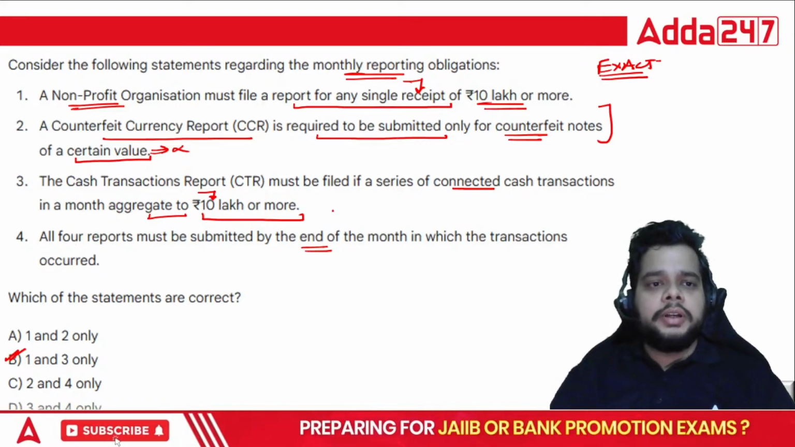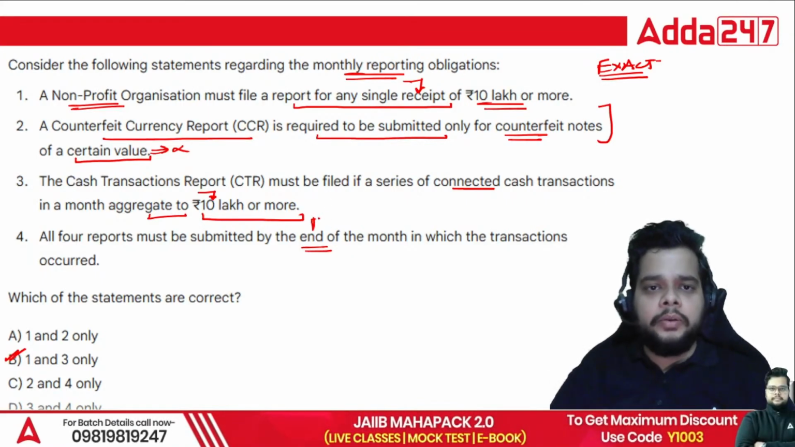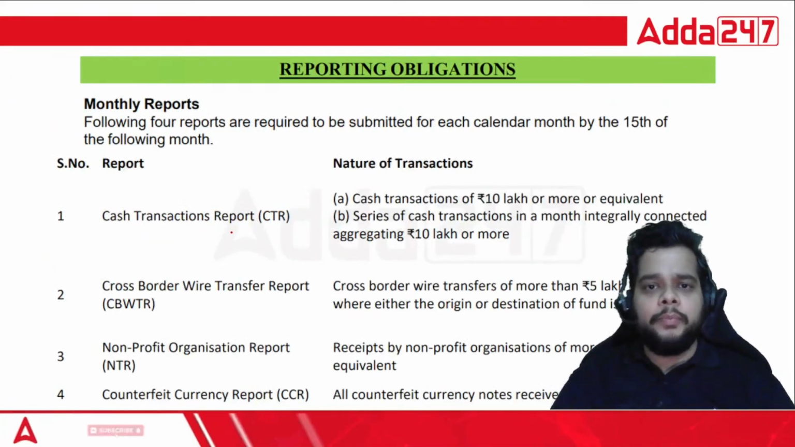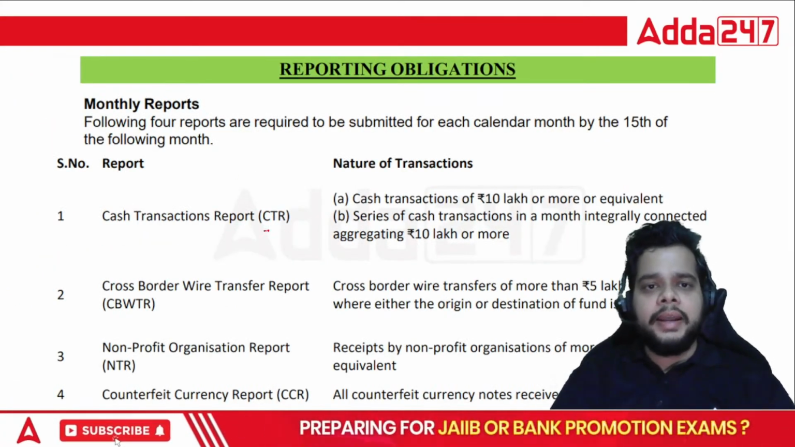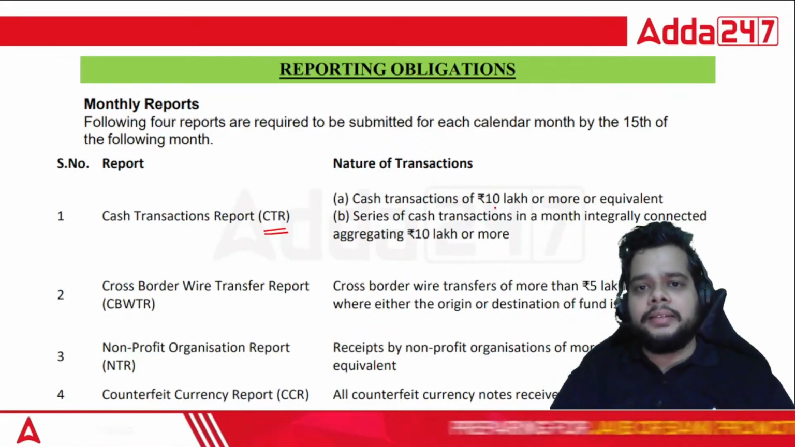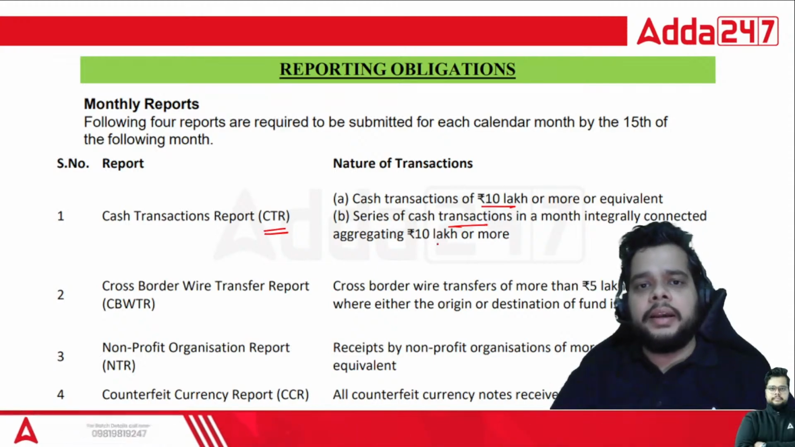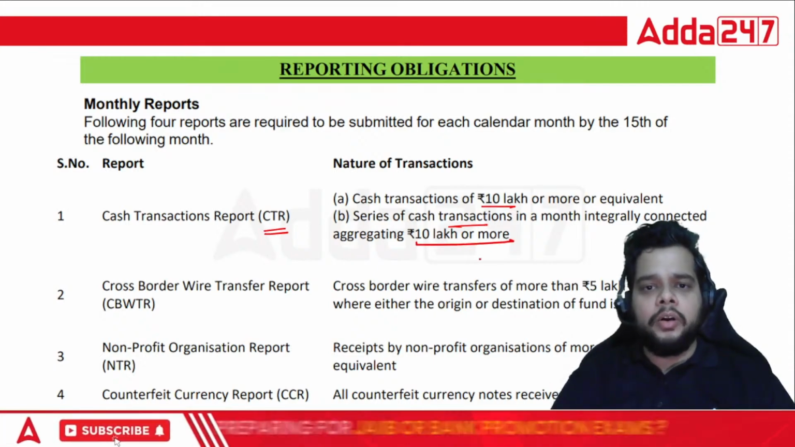All the four reports need not be submitted by the end of month, but we have different timelines for every report. Okay, so CTR, here you can see that cash transaction of 10 lakh or more, then a series of connected cash transactions aggregating to 10 lakh or more.